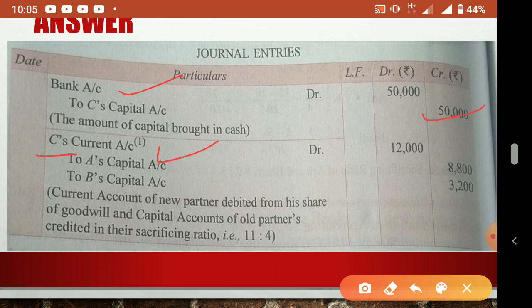A's capital, B's capital. Now we'll divide this 12,000 rupees of C's goodwill in the sacrificing ratio 11:4. So you divide the 12,000 into this ratio.